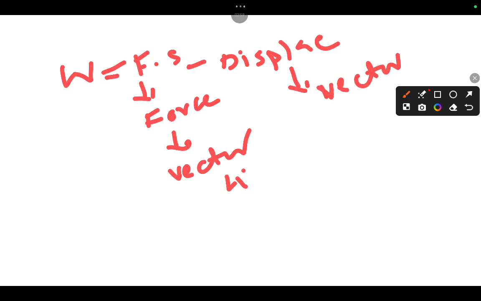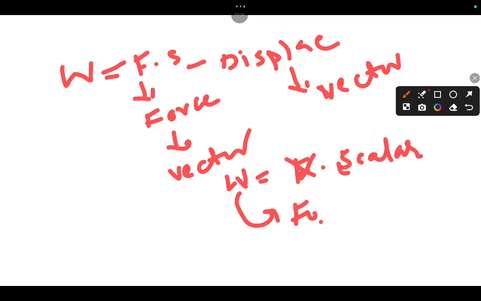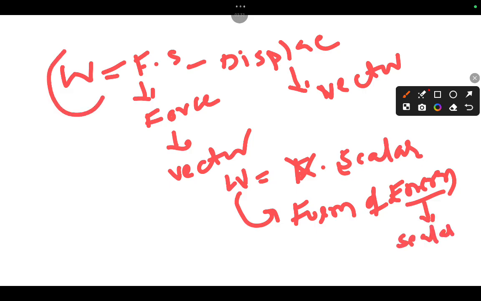But when we come to work, is it a scalar or a vector? Obviously it is not a vector, it is a scalar. Why is work a scalar, when force is a vector and displacement is a vector? The reason is that work is nothing but a form of energy. As we know, energy is a scalar.